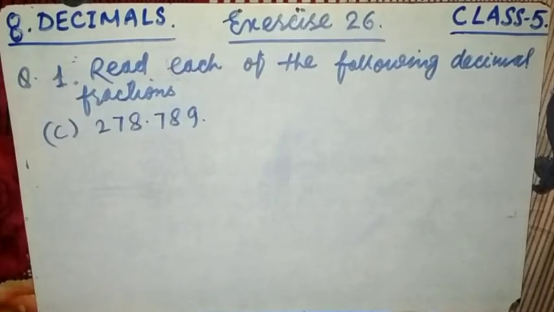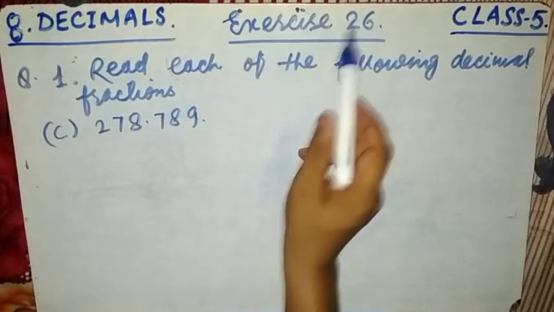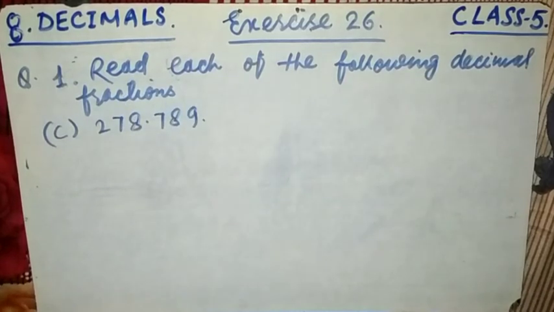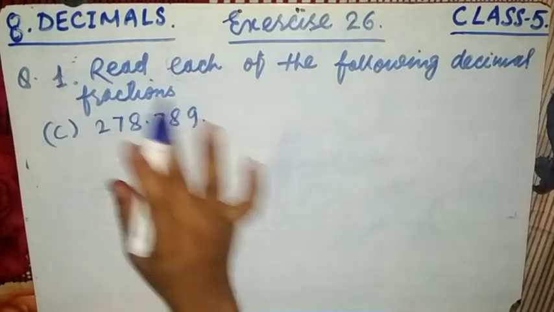Now see friends, question number 1 of exercise 2.6 says read each of the following decimal fractions, and we have taken the sub question 1(c). Now see 278.789, we have to read and write it.